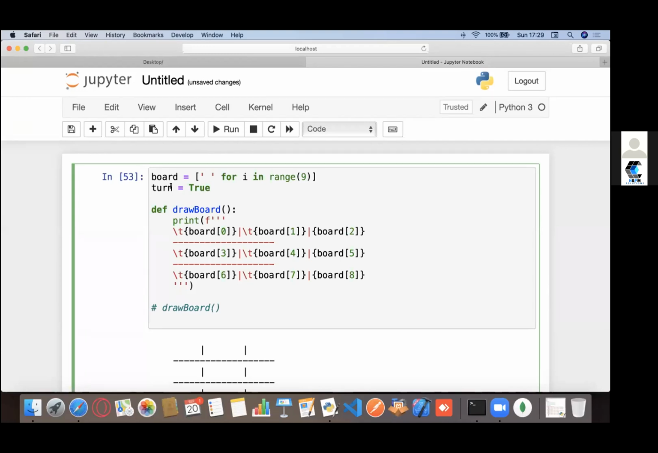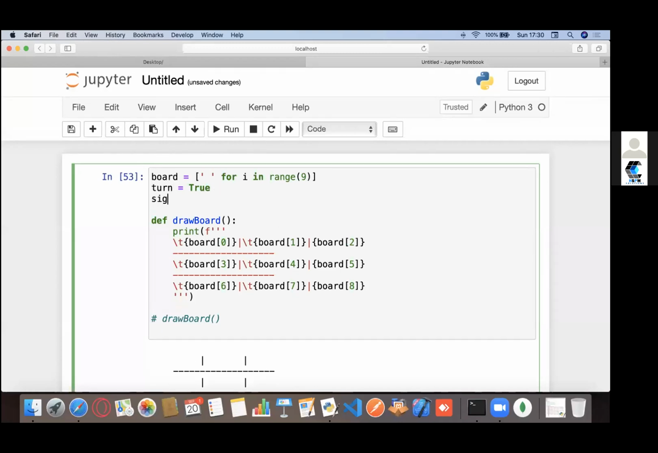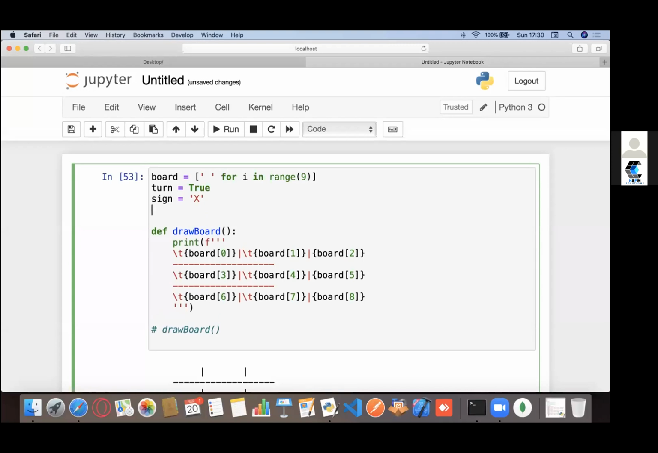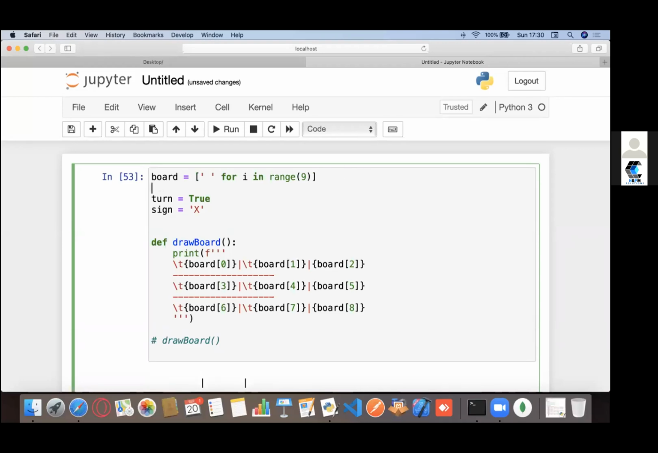So turn basically indicates whether it's Dave's turn or not, right? Since Dave would be playing with me, he would start. Let's say he starts with X. So Dave's sign would be X, and my sign would be O accordingly, right? So the turn would be true. That means it's Dave's turn. The sign would be X. Now, which player is Dave? Let's say player equals 1. Player 1 basically tells me that it's Dave. So it's his turn, so turn equals true. It's his sign, so the sign equals X by default.